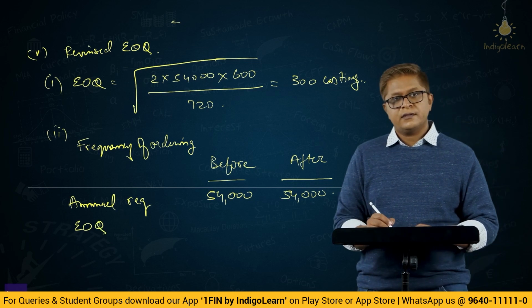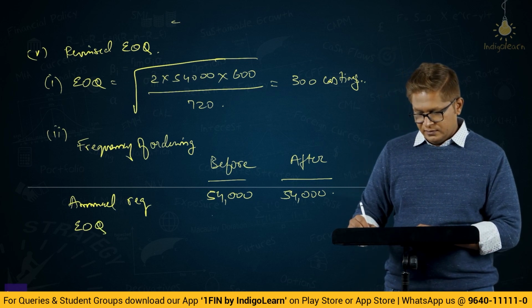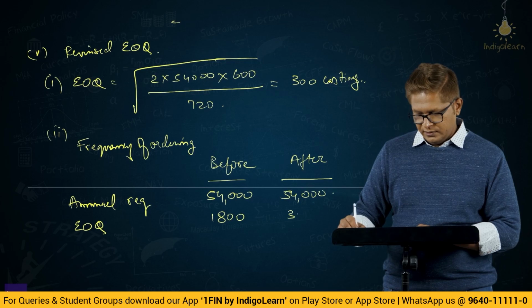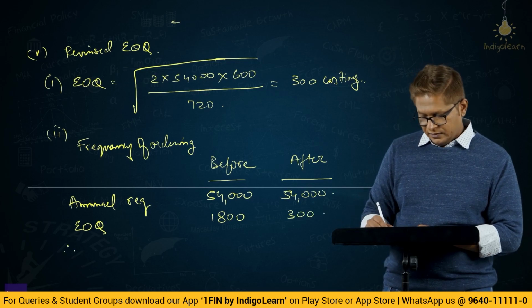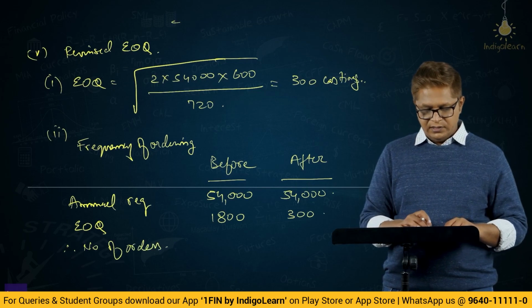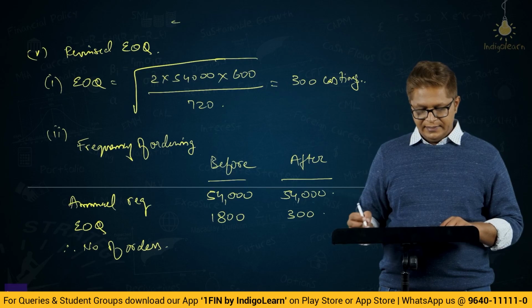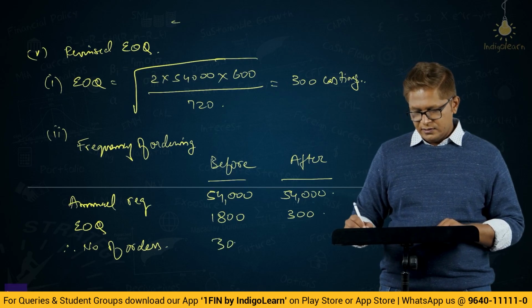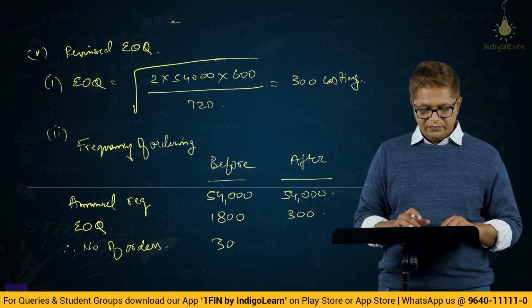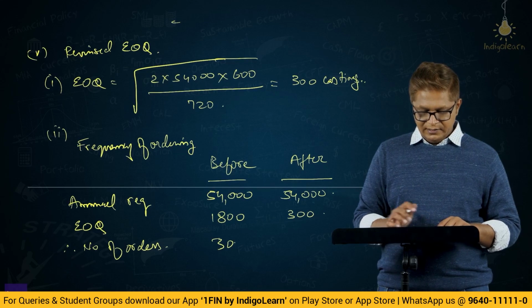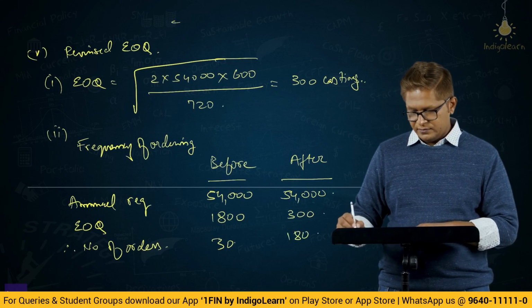EOQ will be 1800 before, 300 after. Therefore, number of orders, earlier we were to place only 54,000 by 1800, 30 orders. Now we will be placing 54,000 divided by 300, 180 orders.